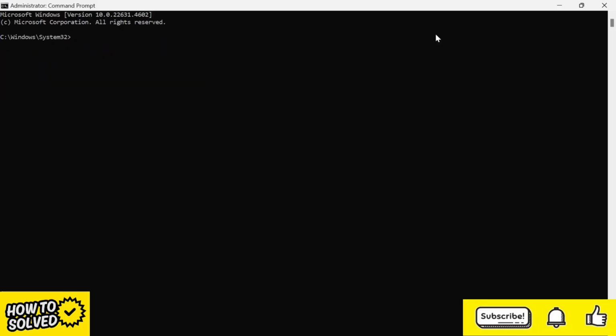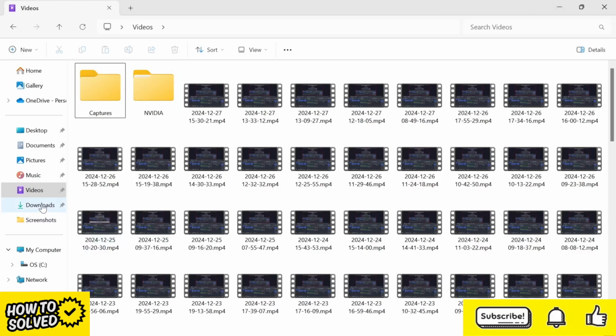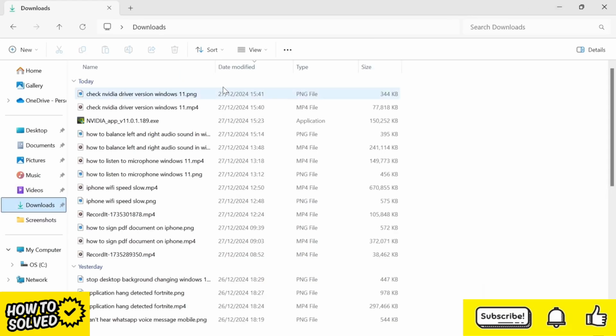Once the scan's finished, you'll then need to type in the second command, which is sfc /scannow, and hit enter. And just like before, you'll need to wait for this scan to also get to 100%. And then once you've performed both of these scans, you can close out of this window. Now, you can try heading back over to your Downloads folder to see if that's fixed the issue.